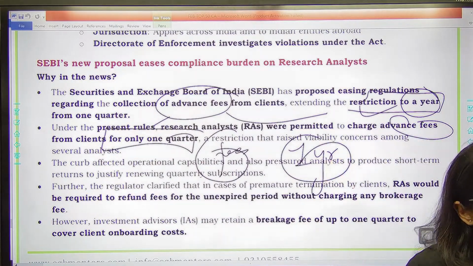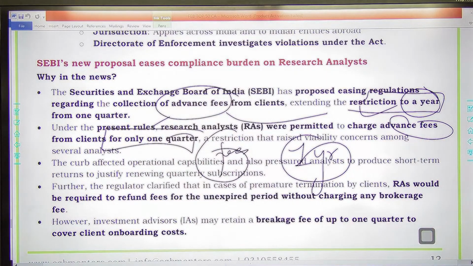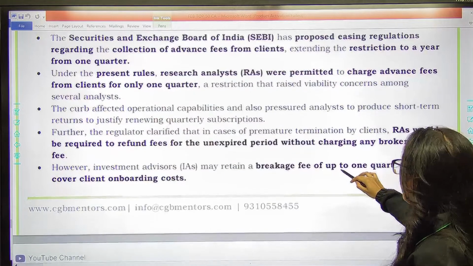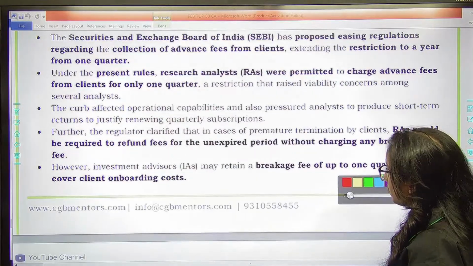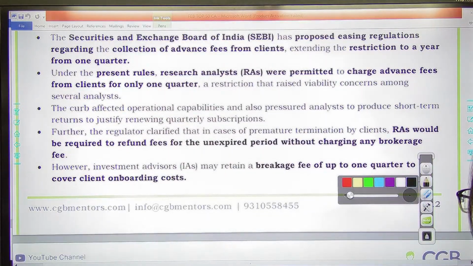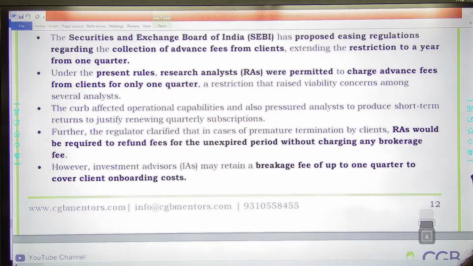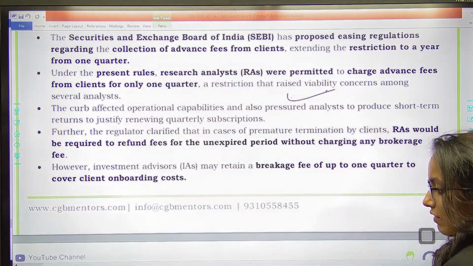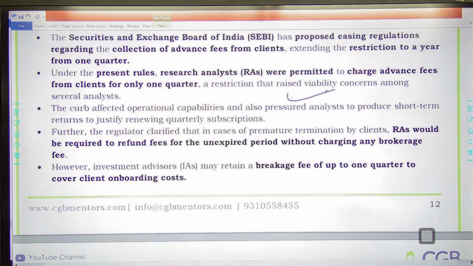Okay. So instead of 1 quarter, it is now extended to 1 year. Because viability concern hota hai usse. So to ease out the viability, to provide viability of functioning for such research analysts, this decision is coming.